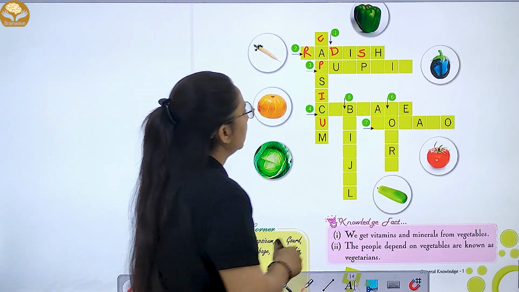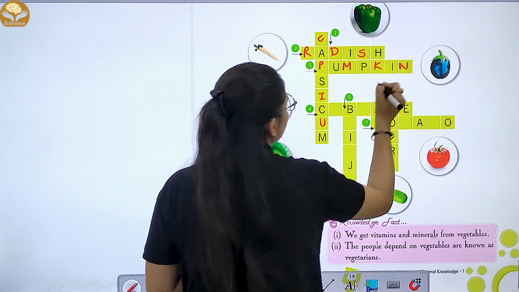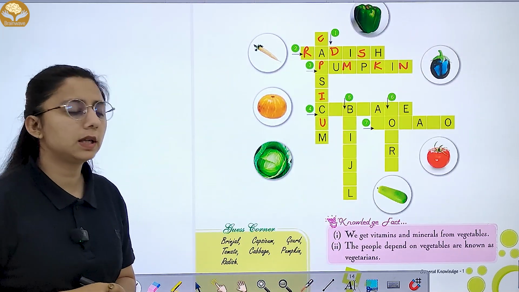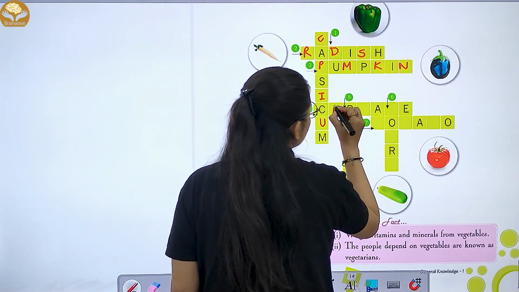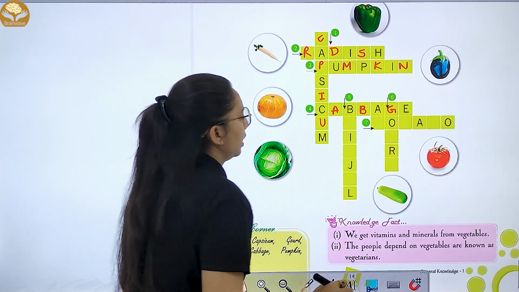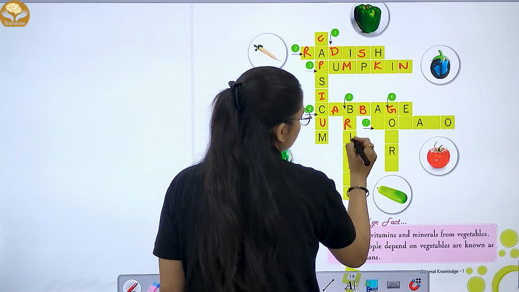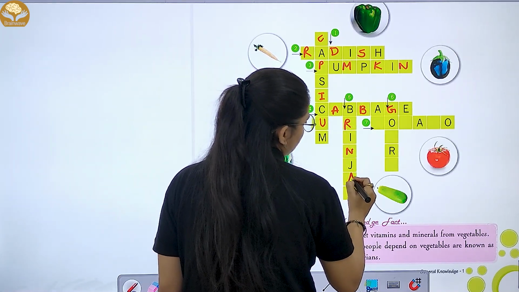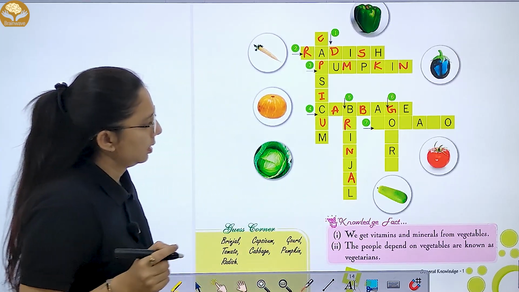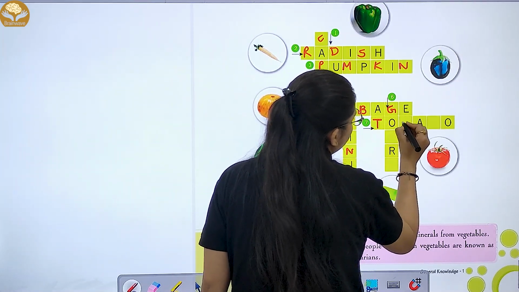pumpkin. PUMPKIN, pumpkin. Fourth one is your cabbage. Fifth is your brinjal. Second one is tomato.